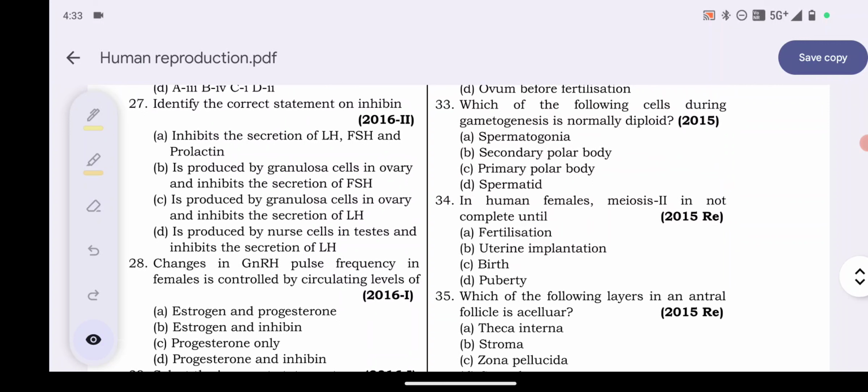Identify the correct statement on inhibin. What is the correct statement for inhibin? Options: A, inhibits the secretion of LH, FSH and prolactin. Option B, is produced by granular cells in ovary and inhibits the secretion of FSH. Option C, is produced by granular cells in ovary and inhibits the secretion of LH. Option D, is produced by the nerve cells in testis and inhibits the secretion of LH. So the answer will be option number B. Inhibin produced by granular cells in ovary inhibits the secretion of FSH. So B option is the correct one.